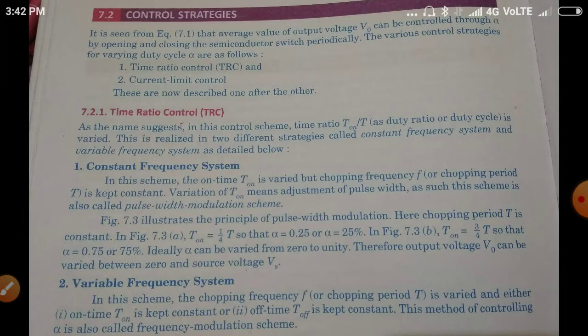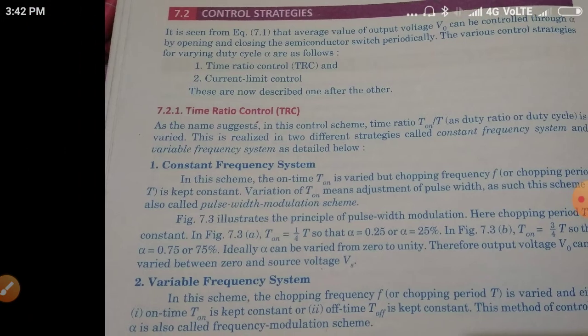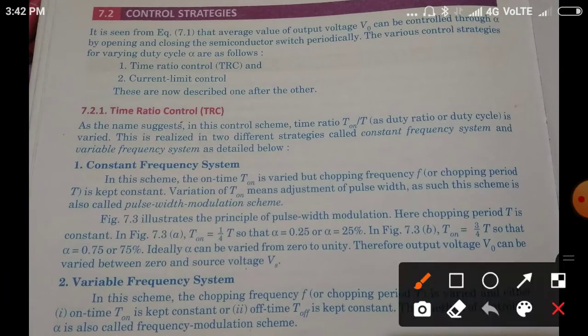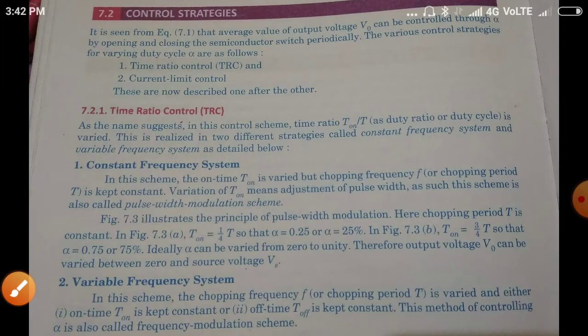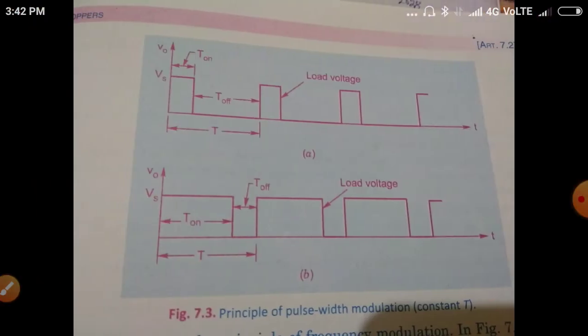Variation of T on means adjustment of pulse width. So this scheme is also called the pulse width modulation scheme. By adjusting the pulse width, we vary the duty cycle alpha, and then we can control the average output voltage.